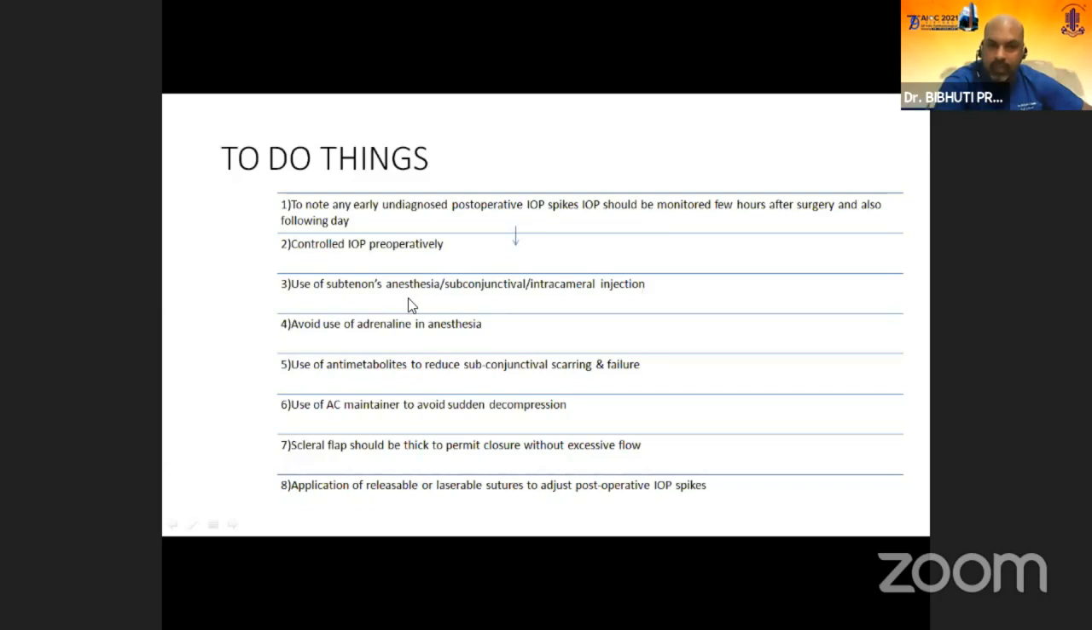Use of subtenon anesthesia, or a subconjunctival or intracameral injection, is the preferred one. Avoid use of adrenaline in anesthesia, and more so when one is placing a retrobulbar or a peribulbar anesthesia. Use an antimetabolite to reduce the scarring. Use an AC maintainer. The scleral flap should be thick to permit closure without excessive flow. Application of the releasable suture is